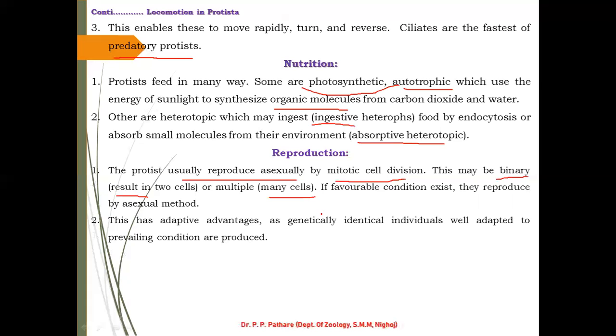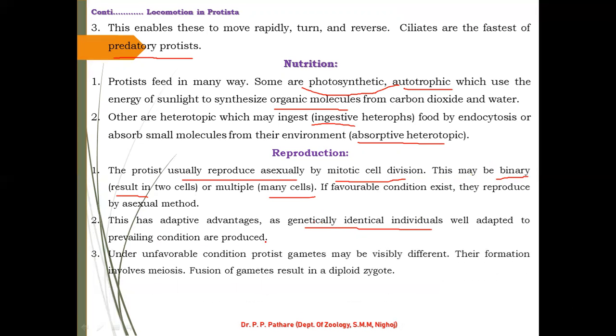Adaptive means accepted by them, that is, they are able to produce genetically identical individuals from this method, that is binary fission, or it will be called asexual reproduction.